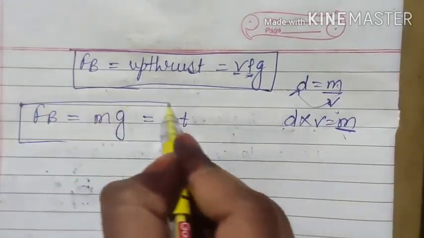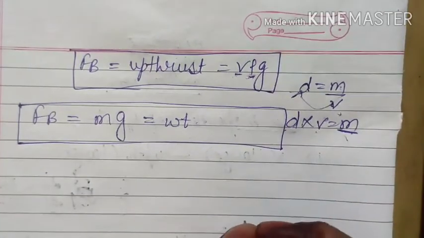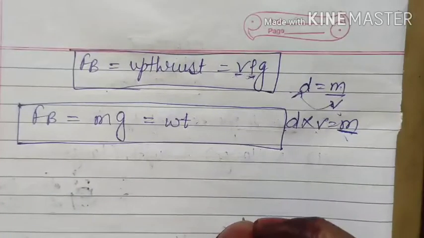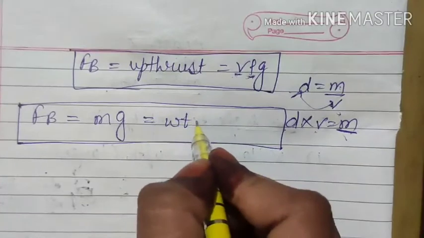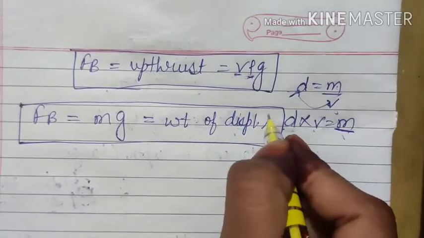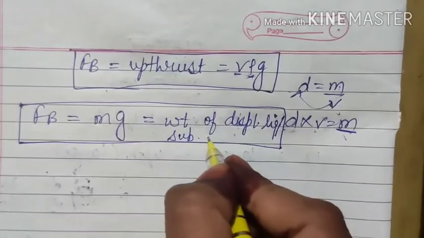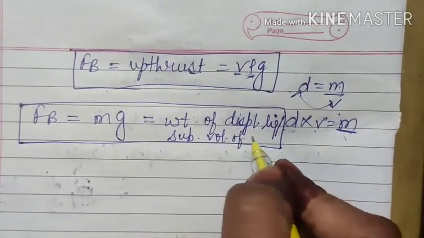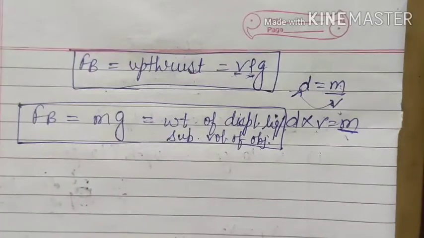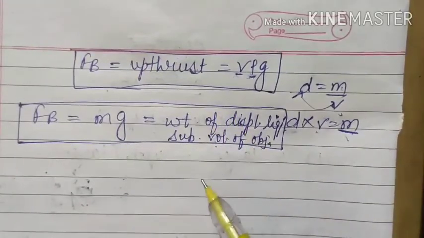Okay, but here in your book some words have been written, that is, the weight of liquid displaced by the submerged part of the body. I will not write that long, but I will write it short, that is, weight of displaced liquid, or submerged volume of the object or body, whatever. That means again the same concept they have used, that how much portion of the body is inside the liquid, that much upthrust only we will feel.